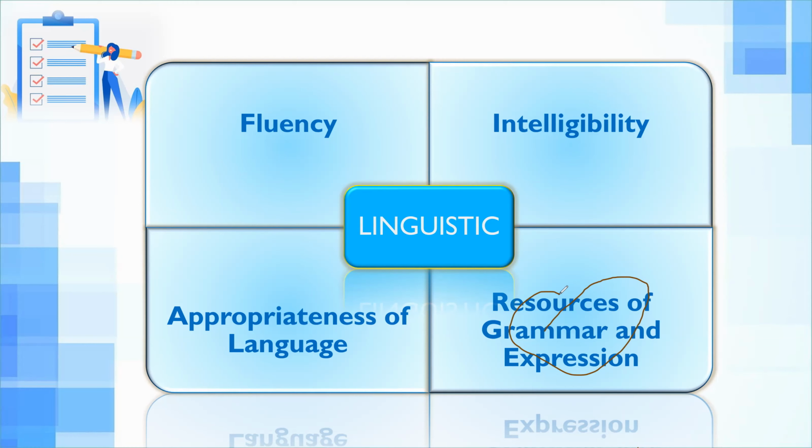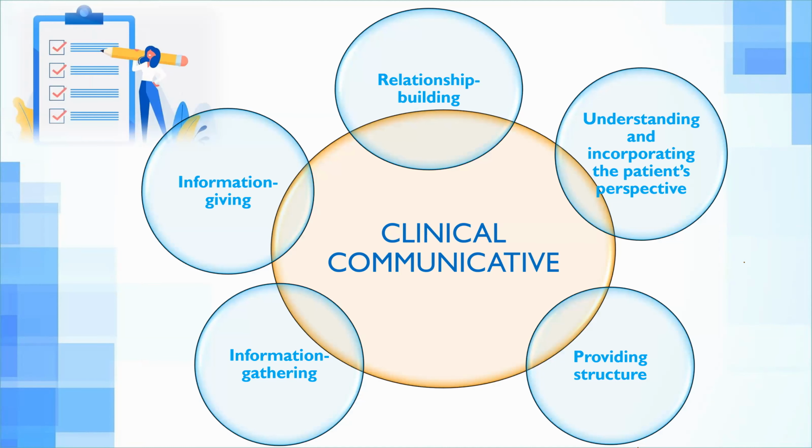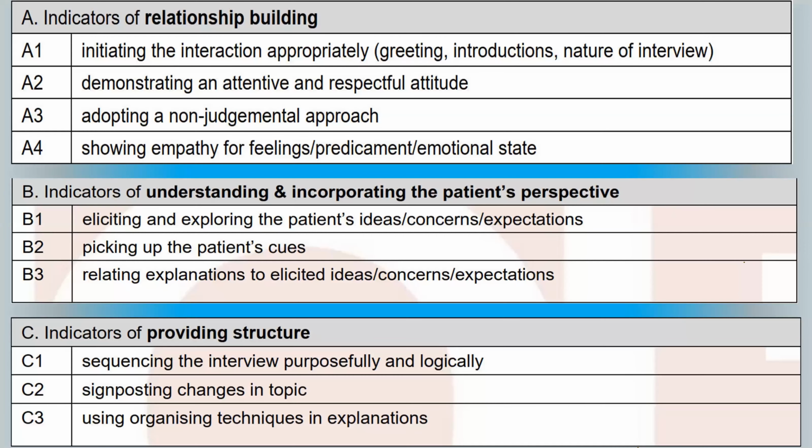So next up is the clinical communicative criteria. It has further 5 parts. They are relationship building, understanding and incorporating the patient's perspective, providing structure, information gathering, and then information giving. So let's take a look at these criteria further. I think these are relatively more important than the linguistic criteria we have discussed previously.